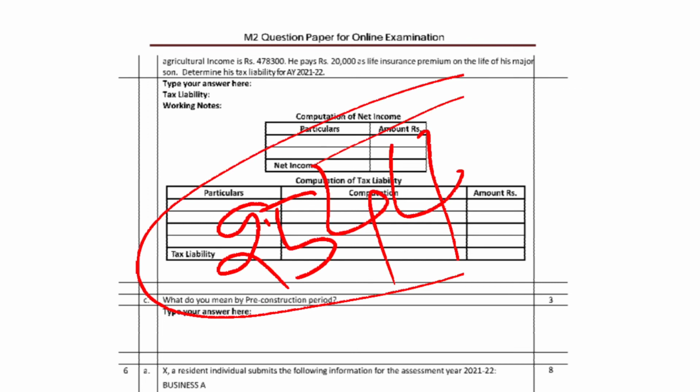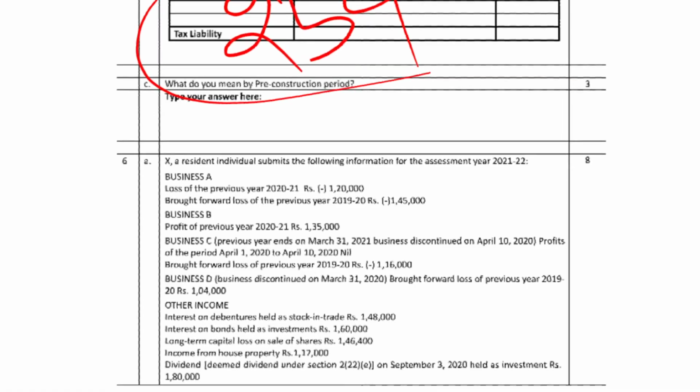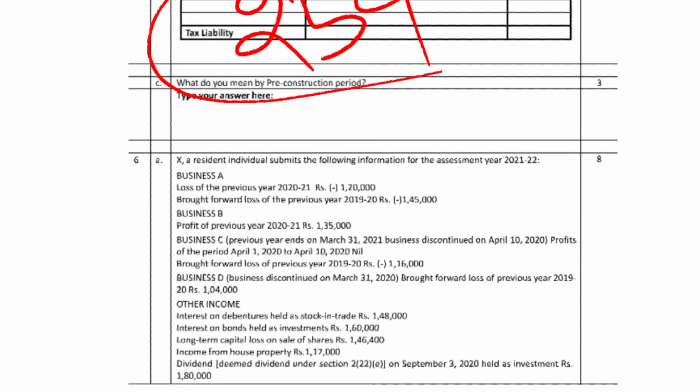So pre-construction period, section C. Next move into section C. So what do you mean by pre-construction period? This theory question will refer to the institute material, which will guide it. House property pre-construction period. So let me discuss the pre-construction period.